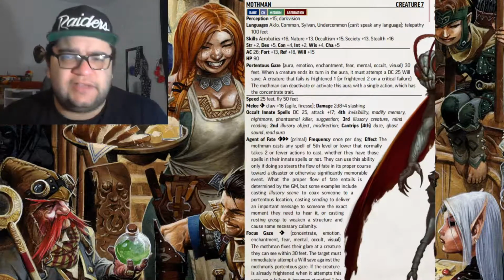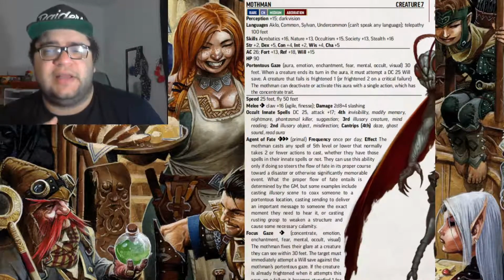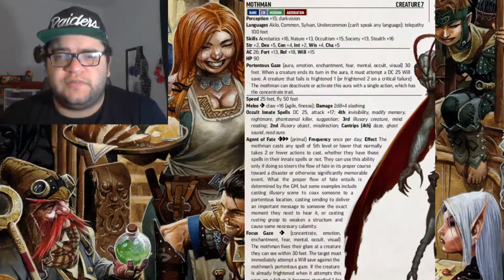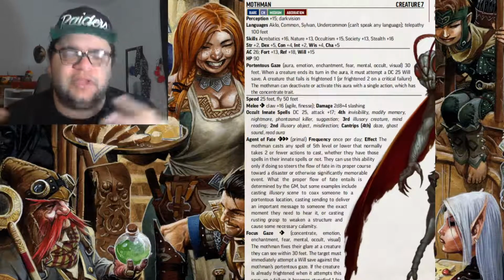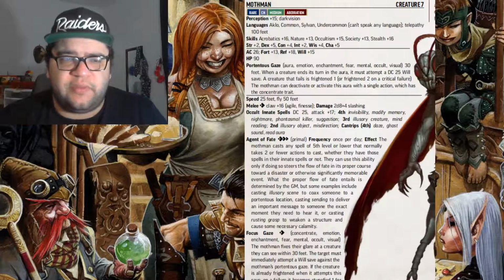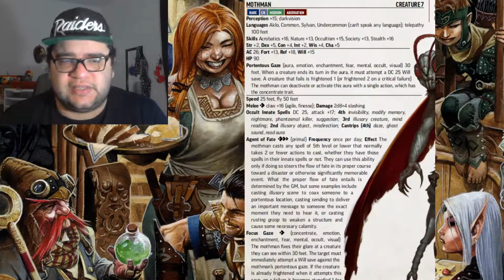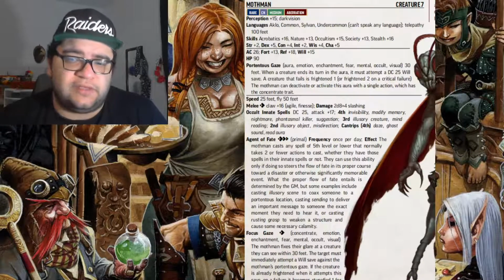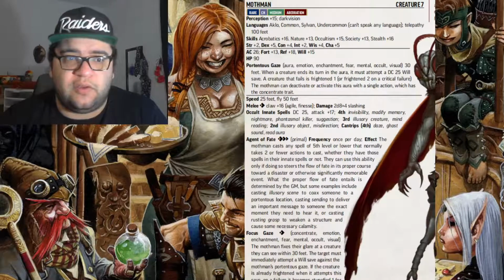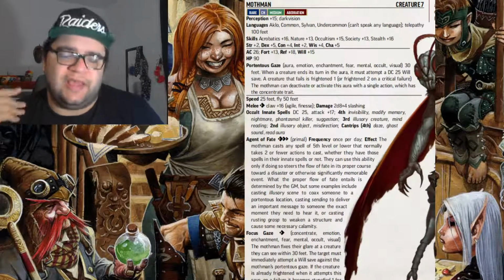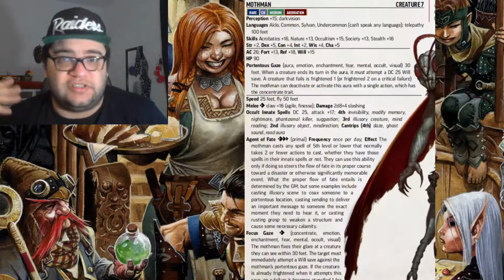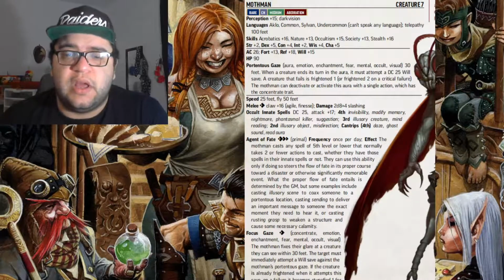Mothman has a few nasty effects. A strong aura gaze that takes effect at the end of the creature's turn to frighten them. So it's a 30-foot aura around him. This is great for if anyone gets into melee with him, they can get frightened and then he can escape easily. He also has a focus gaze ability, which can be used against casters that he wants to target right away to make it easier against their saves, because the whole point of frightened is it lowers their saves, and that's a really important thing.